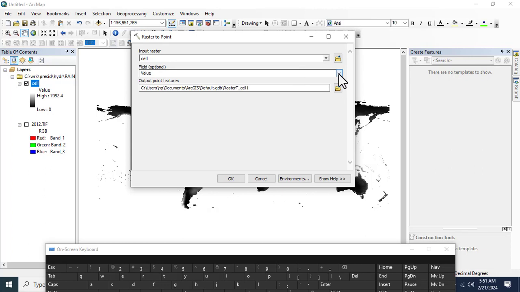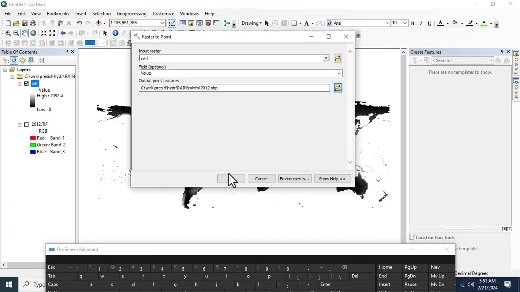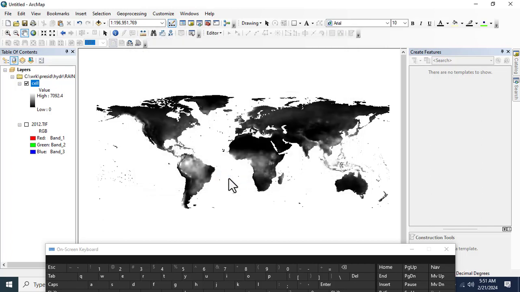Then it's our value. So we're going to name it rainfall data for 2012, and it's going to come out as a point shapefile.